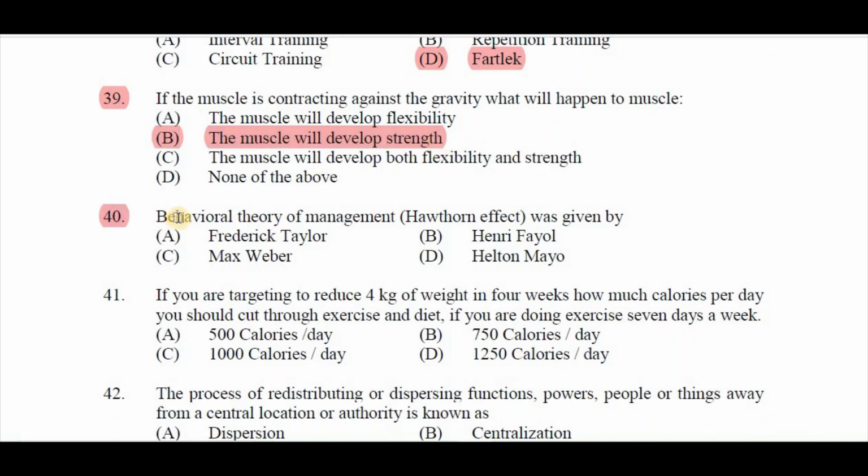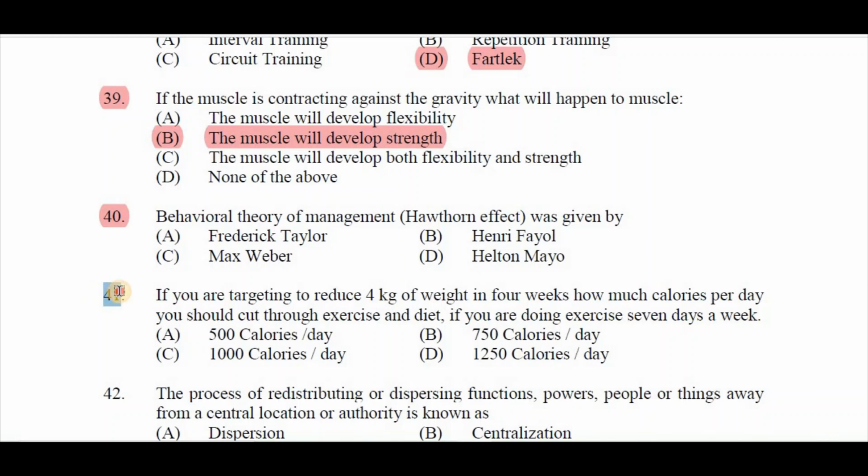Question number 40. Behavioral theory of management was given by A. Frederick Taylor, B. Henry Fayol, C. Max Weber, D. Elton Mayo. This question is a printing mistake and stands cancelled.